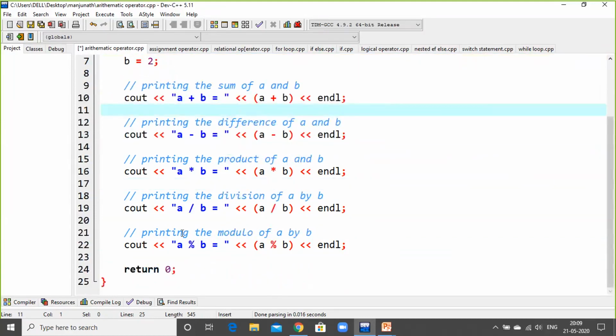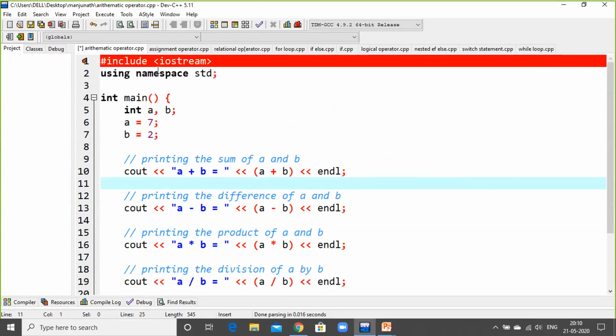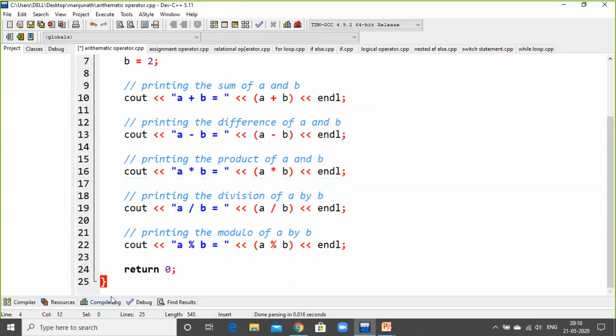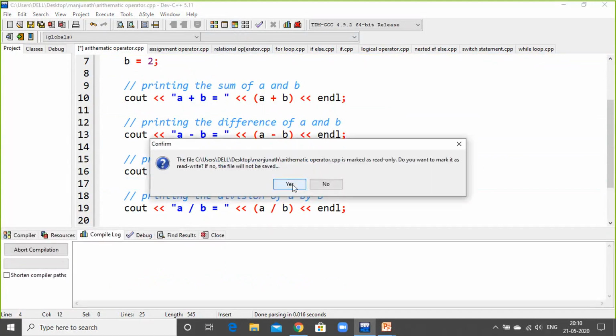Once I finish everything, I have kept only one block of the program. If I click this, automatically the other part of the program should also get highlighted. So this is about arithmetic operators. When you compile the program, let us go for compilation. Here is the symbol, compile and run. When I click this, it will start compiling the program.